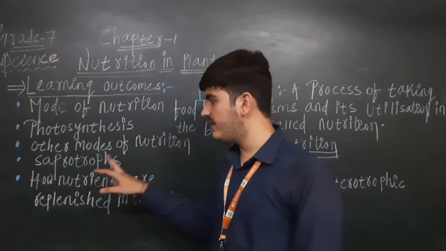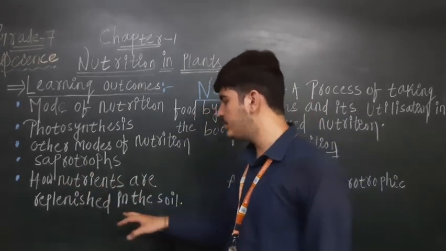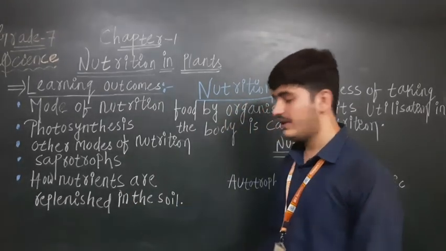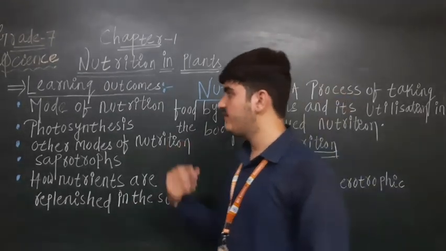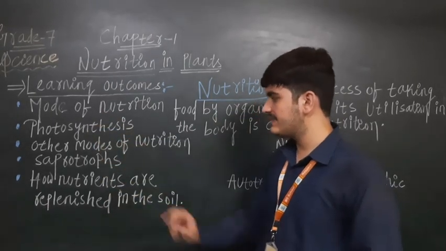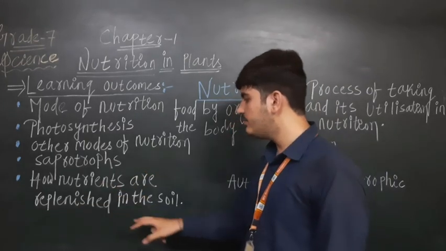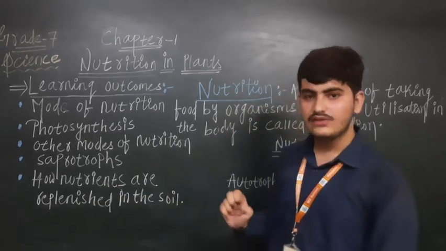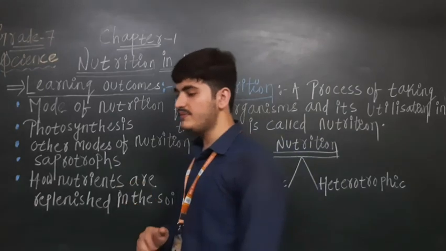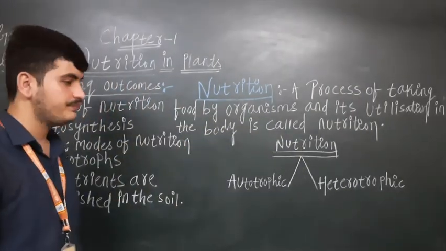Then the fourth topic is saprotrophs, and the last topic is how nutrients are replenished in the soil. These are the 5 learning outcomes: modes of nutrition, photosynthesis, other modes of nutrition, saprotrophs, and how nutrients are replenished in the soil.